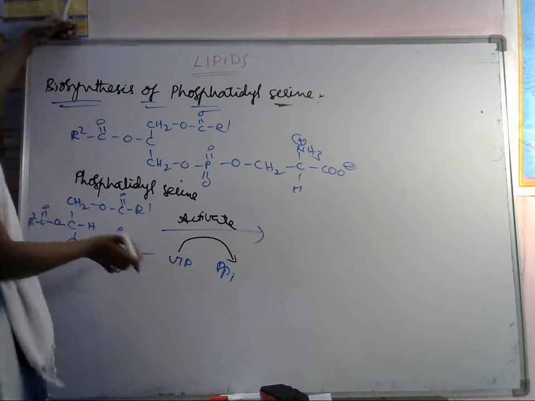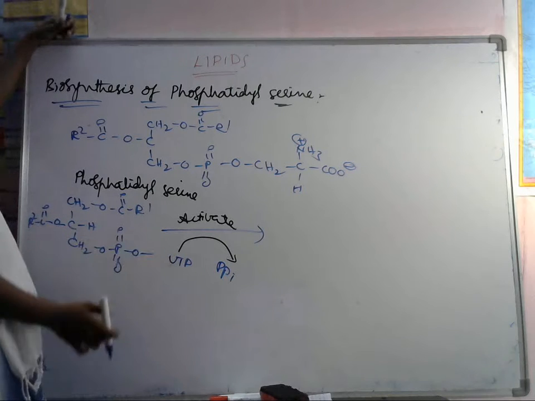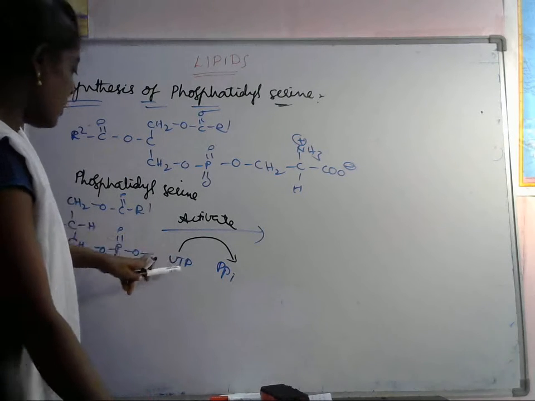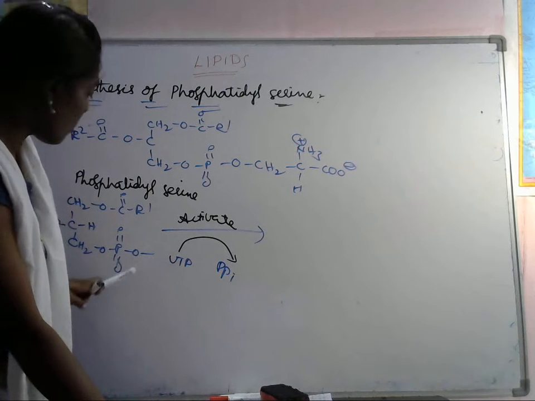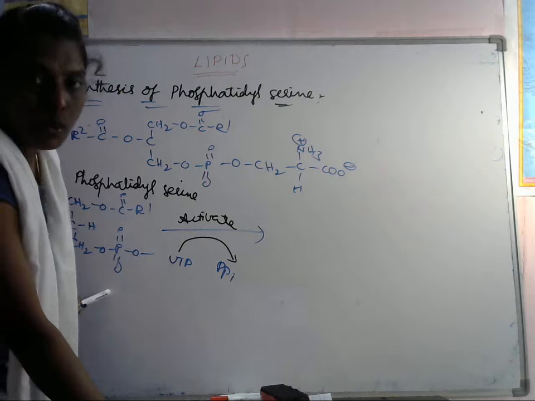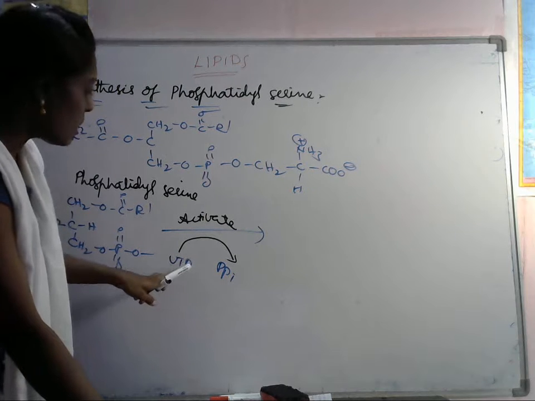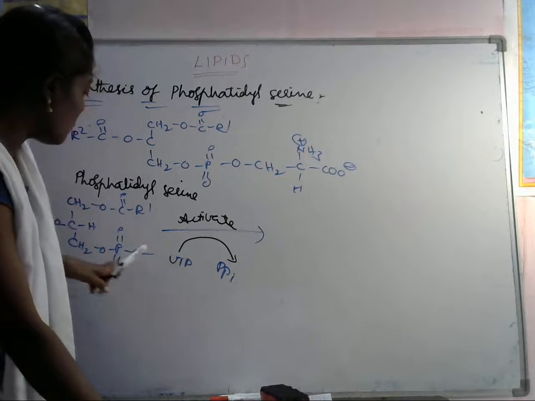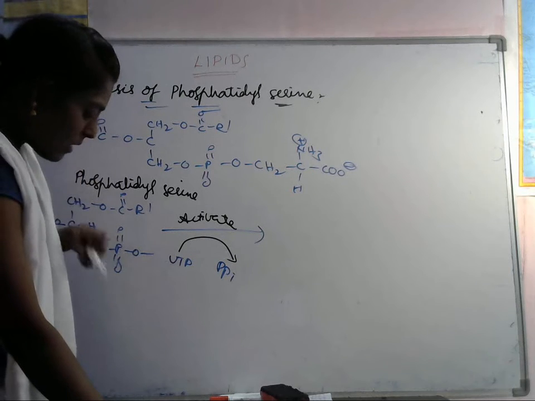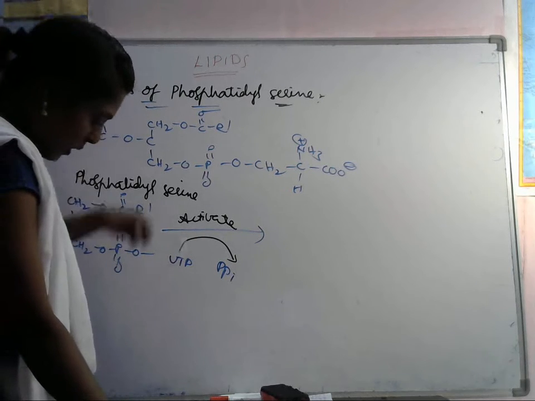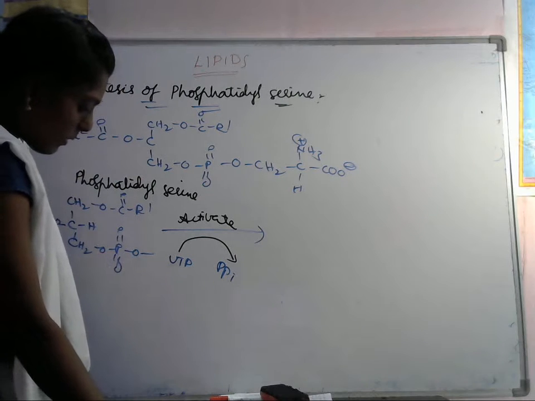We have to add one more phosphate group to this one. Pyrophosphate transfers one of the phosphate groups. Here we got only a monophosphate group, so by transferring this phosphate group, we'll get another phosphate, and here it is like this.